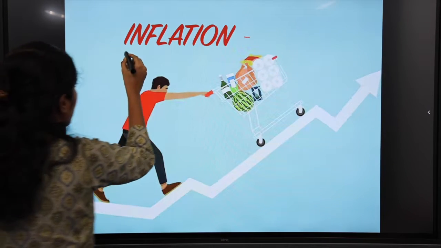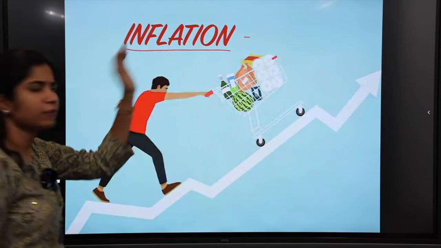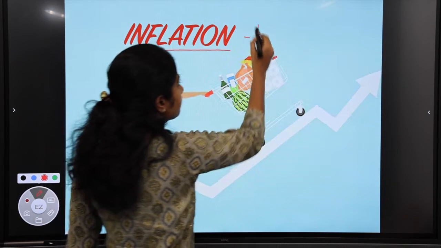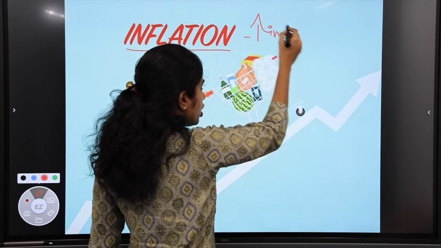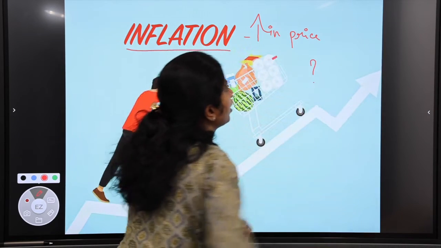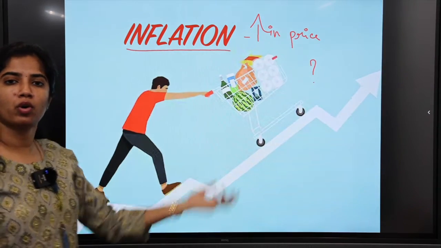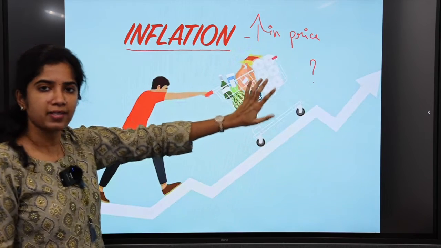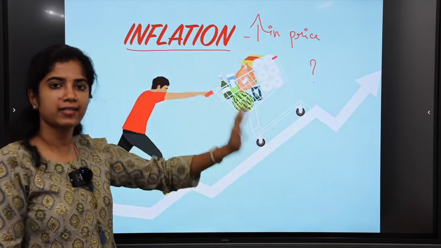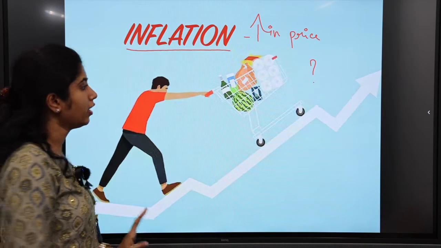Today we are going to see about inflation. What is inflation actually? Inflation is nothing but increase in prices. So it's about increase in price of what? It is food, transport or energy. It is increase in price across the economy, not a particular item. Overall, there is increase in price level in the economy.